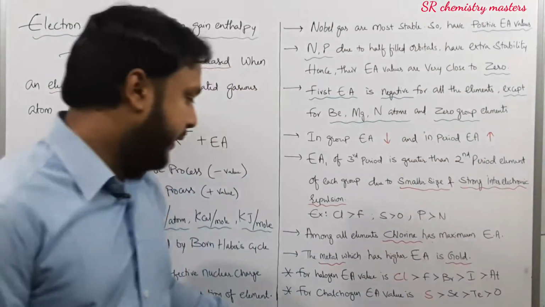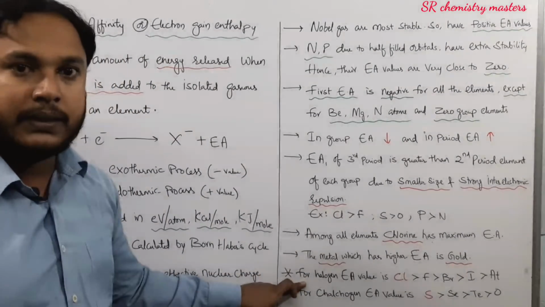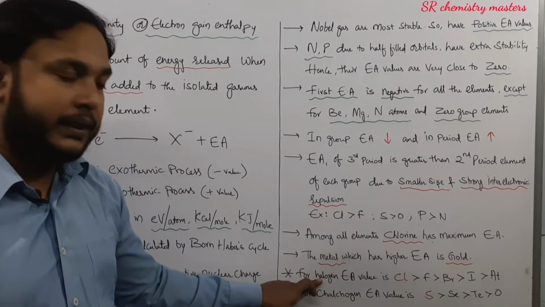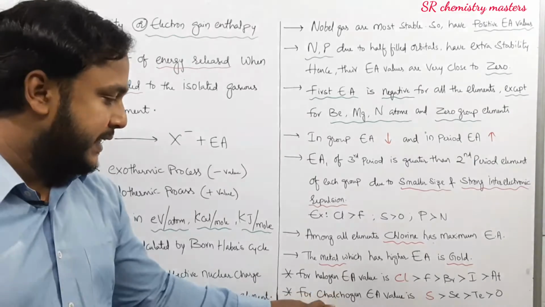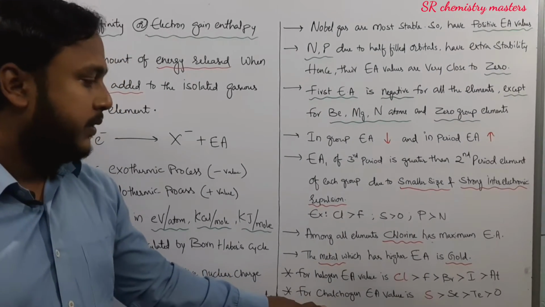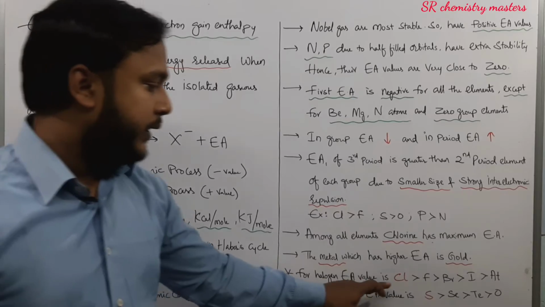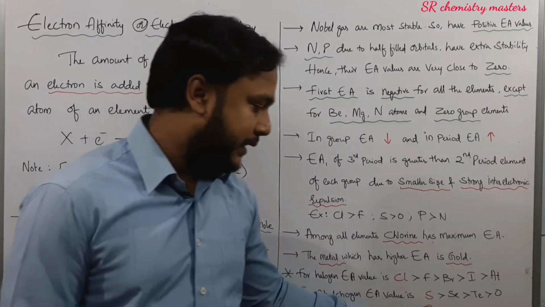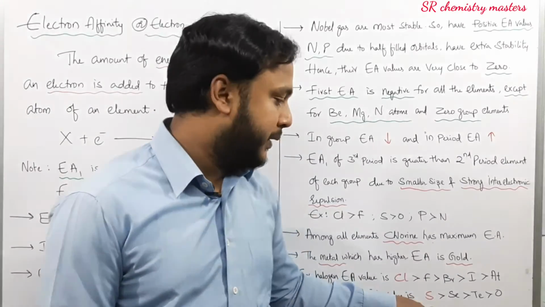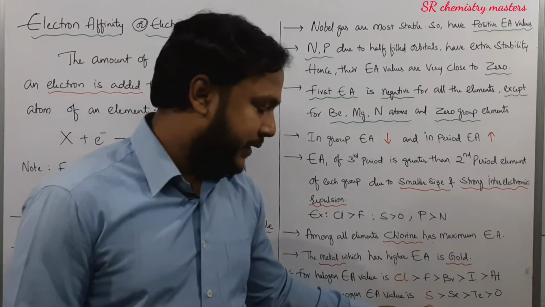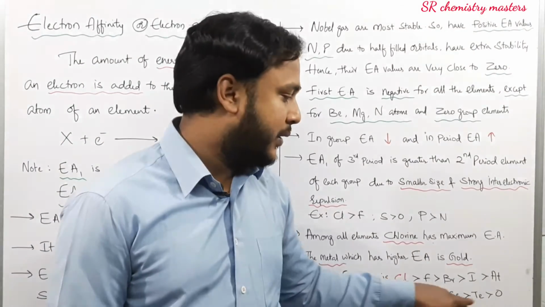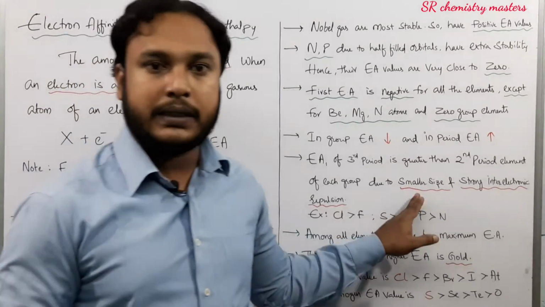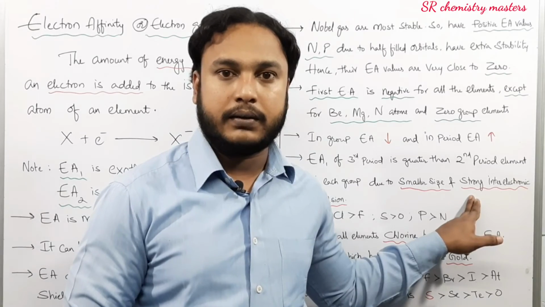And on the board here we have written the decreasing order of electron affinities of halogens and chalcogens. As you know, group 17 elements are considered halogens and group 16 elements are considered chalcogens. In halogens, chlorine has the highest electron affinity value, whereas in chalcogens, sulfur has the highest electron affinity value. Remember, in chalcogens, sulfur has the highest electron affinity value, whereas oxygen has the lowest electron affinity value. And the reason is the same, that is smaller size and strong inter-electronic repulsion.